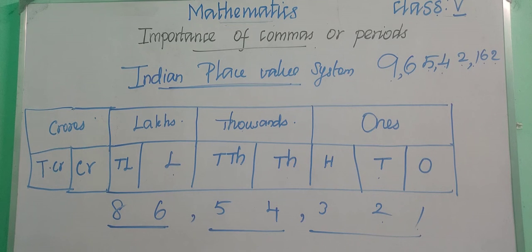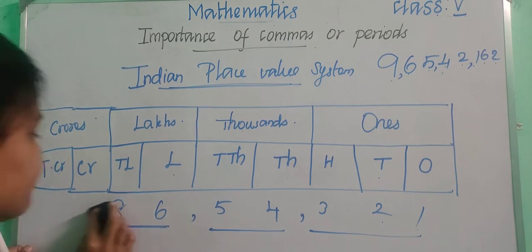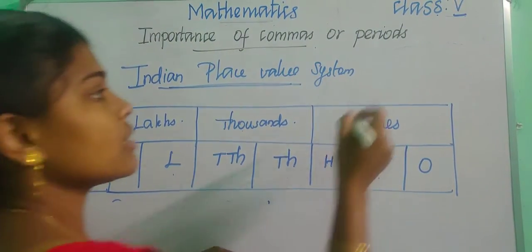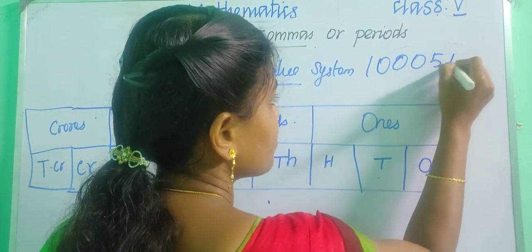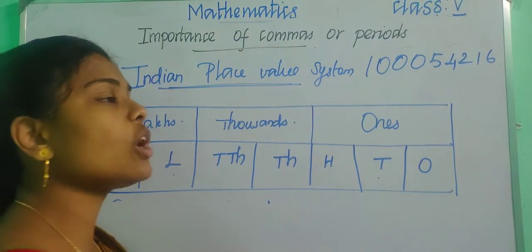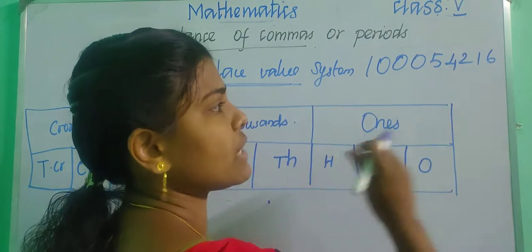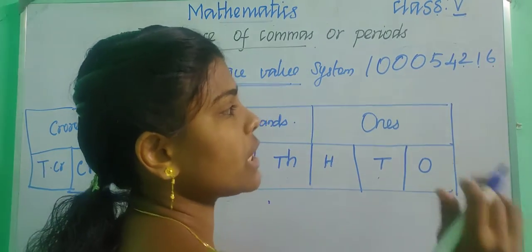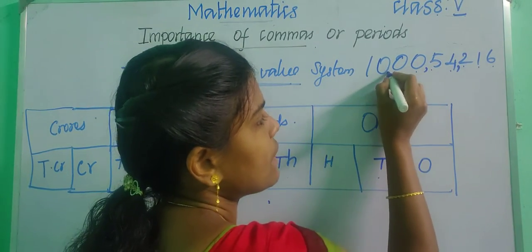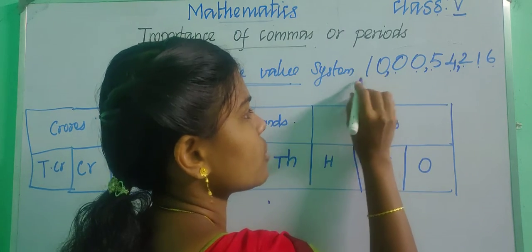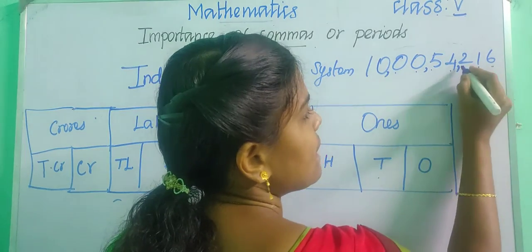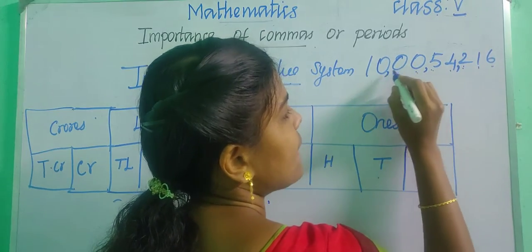So how will you insert the comma for this number? First of all, we need to start counting from right to left. So 1, 2, 3. Count 3 and insert a comma. Then count 2: 1, 2 and insert a comma. Then again count 2 and insert a comma. Then count 2, and we are already having only 2 digits. So how will you say the number name for this? Ones, tens, hundreds, thousand, 10,000, lakhs, 10 lakhs, crore, 10 crore.